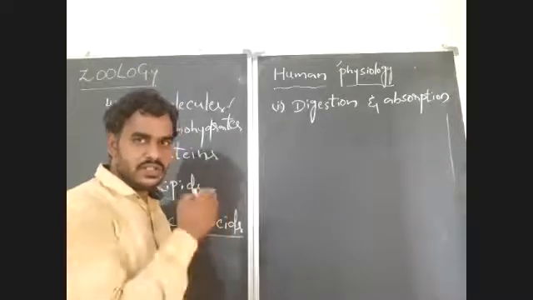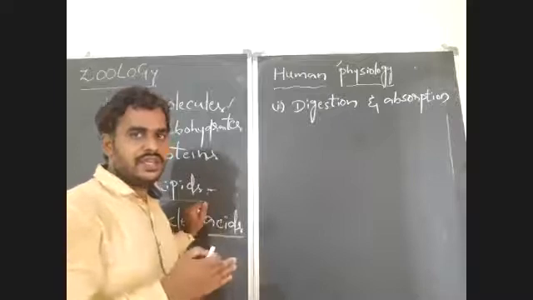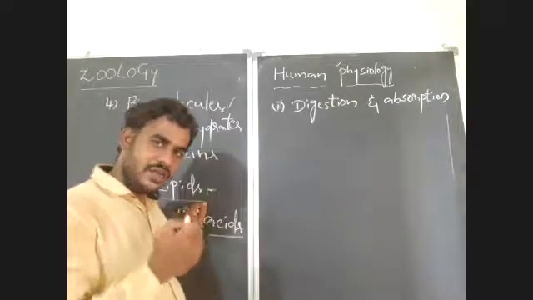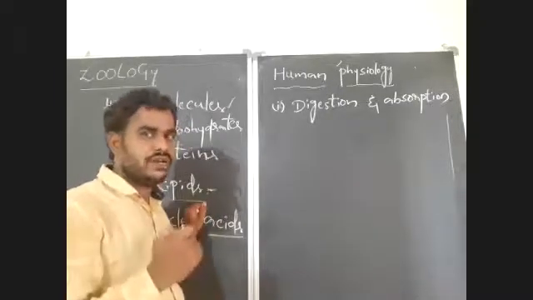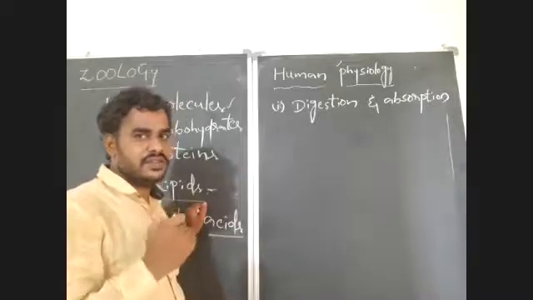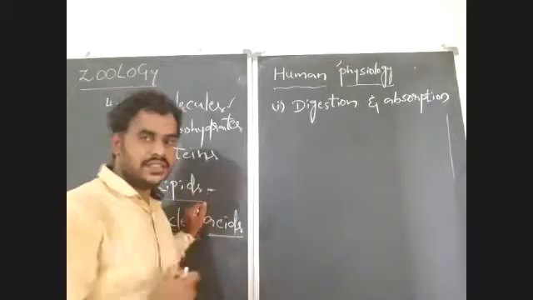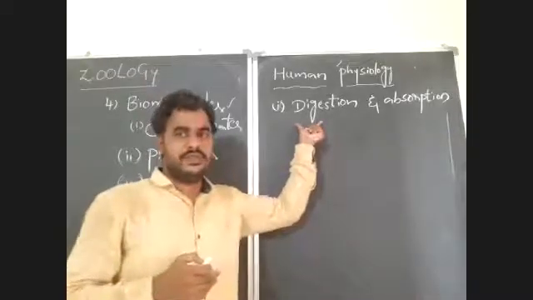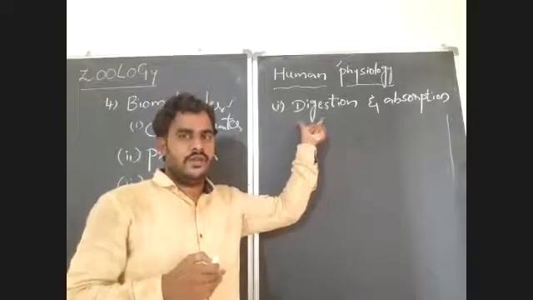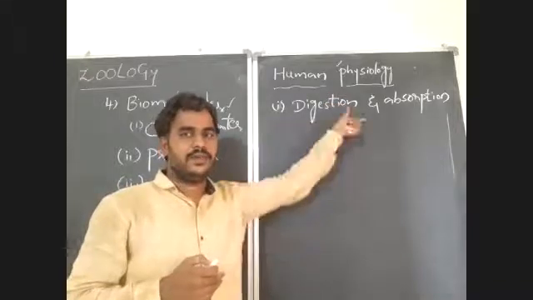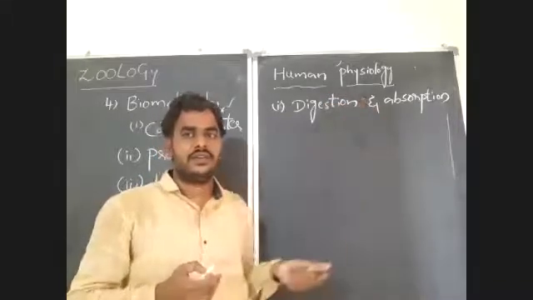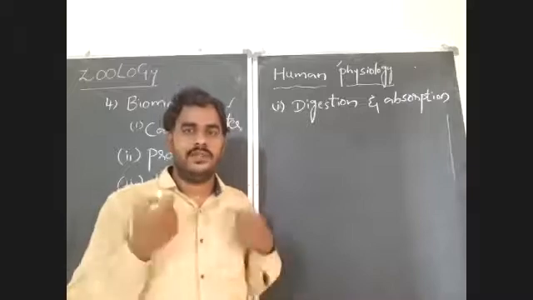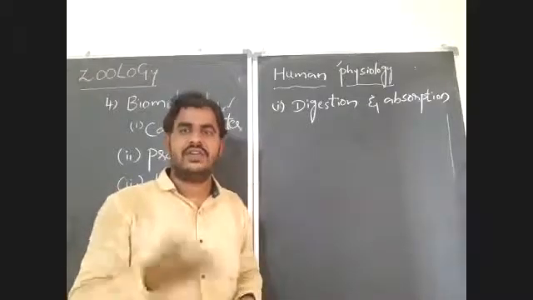So in this chapter, along with physiology, first we have to understand the structure of various organs present in the various systems of our body. For example, in digestion and absorption, if you learn only the mechanism of digestion and absorption without knowing the structure of the entire alimentary canal or digestive tract, you cannot understand.